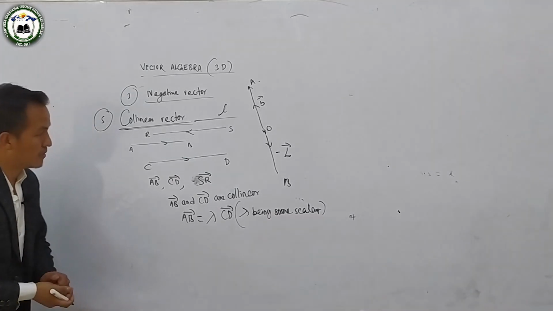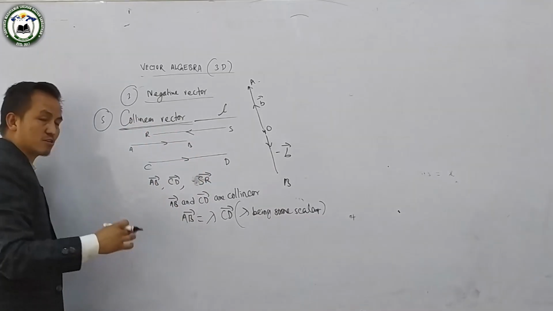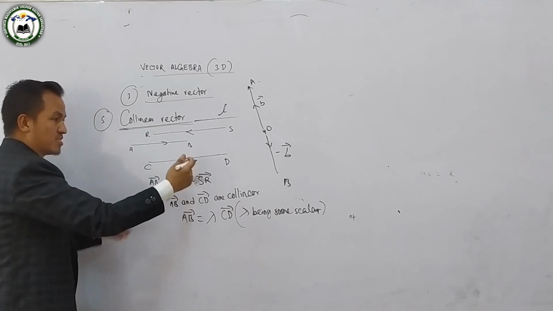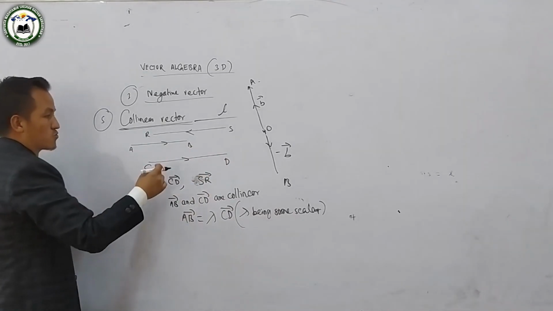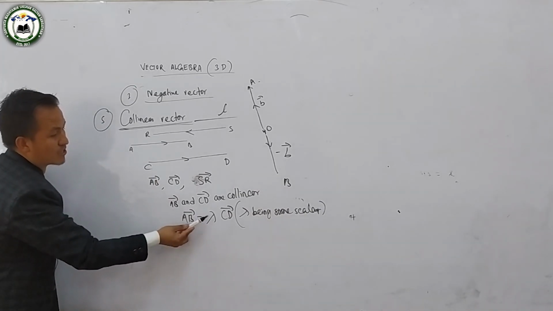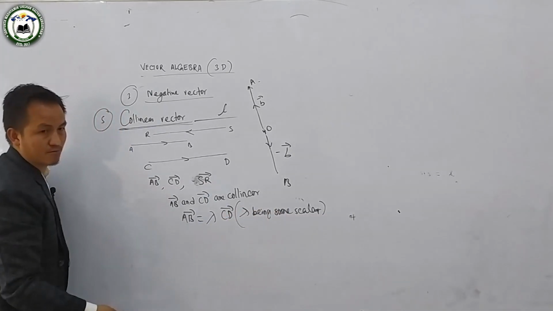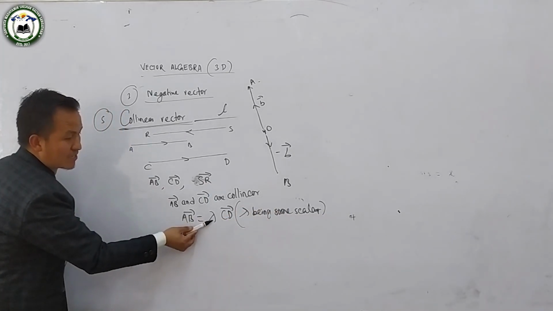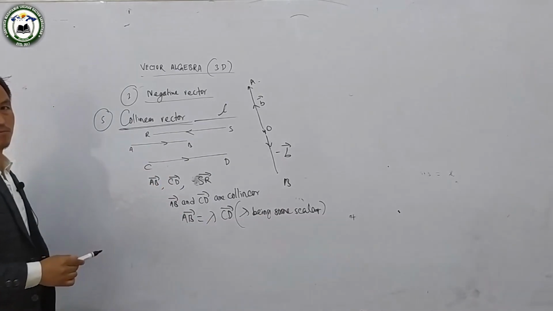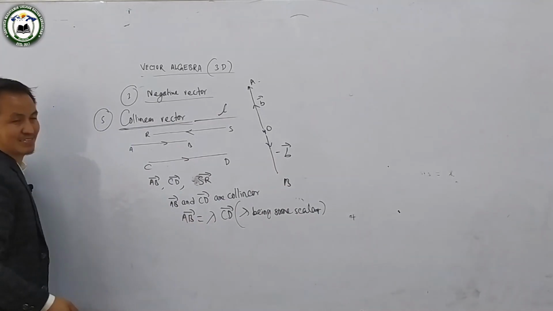Why is this so? See in the figure, the magnitude of AB and the magnitude of CD are different. Magnitude means actually the length, the distance between the two points. Now if I multiply by lambda, lambda being some scalar, the magnitudes of the two can become equal. So you can write vector AB is equal to lambda times CD.